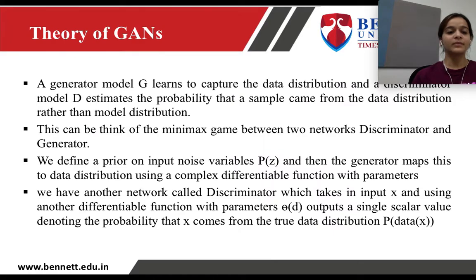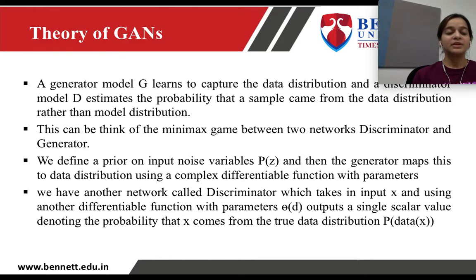Now the theory of GAN: as we have discussed, the generator module and discriminator module complement each other. The generator module learns the data distribution and produces similar data which is not exactly the same, but has quite a few variations from the original data.